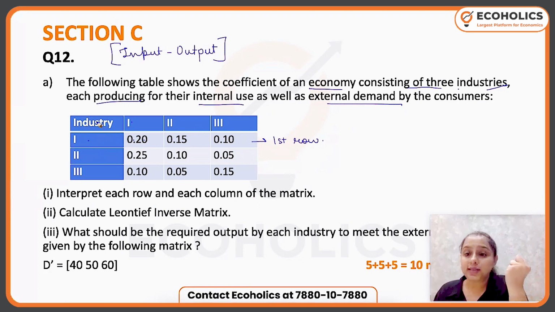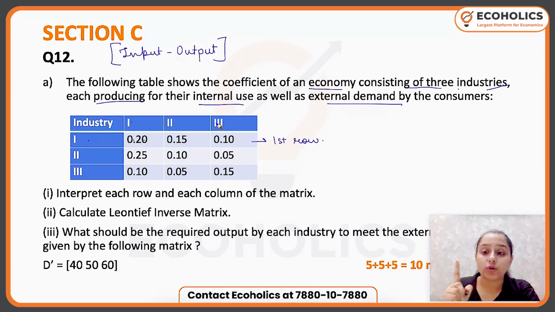So first row is telling me what percentage of industry first output is going towards industry 1, towards industry 2, towards industry 3 to satisfy their demand if they have to produce 1 unit.